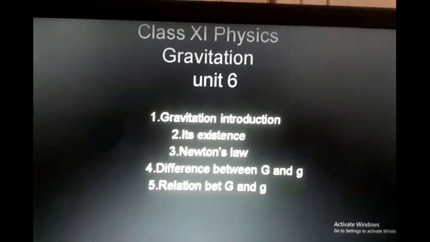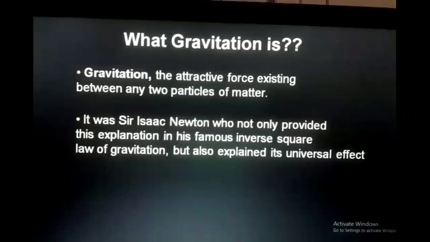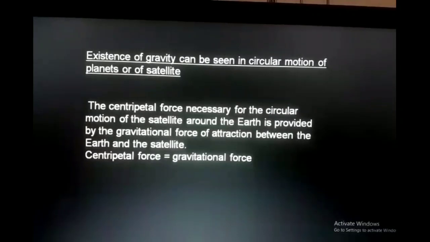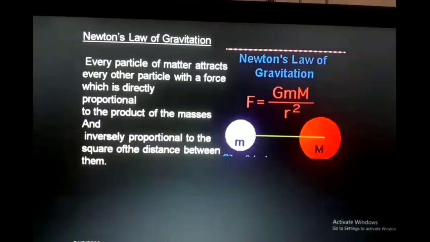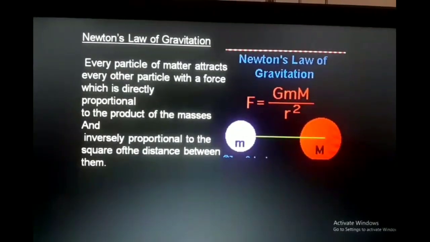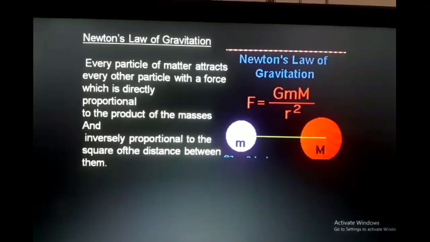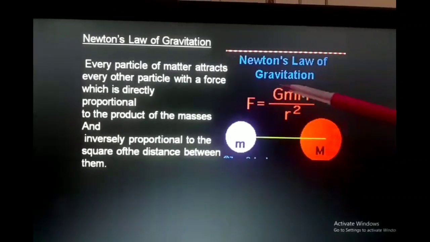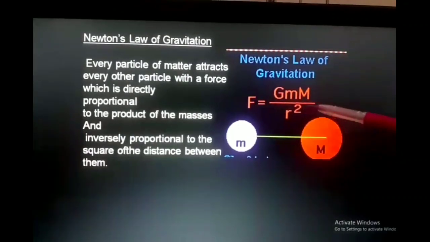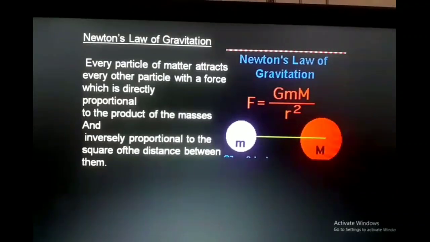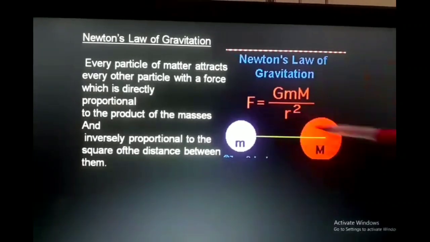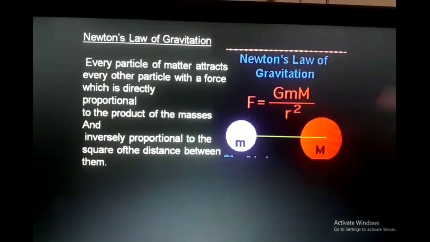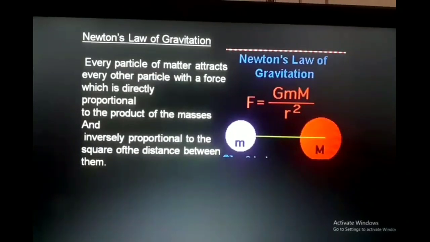So Sir Isaac Newton described this law of gravitation in the form of the universal law of gravitation, and he gave us a formula to calculate the gravitational force with which two bodies attract each other. That gravitational force formula is given by capital G m1 m2 upon r square. That means the origin of the gravitational force is the mass. All the objects which possess masses will exert the gravitational force on each other.